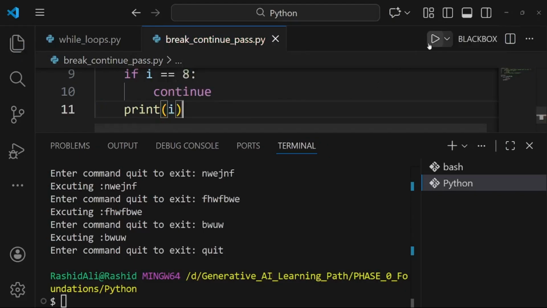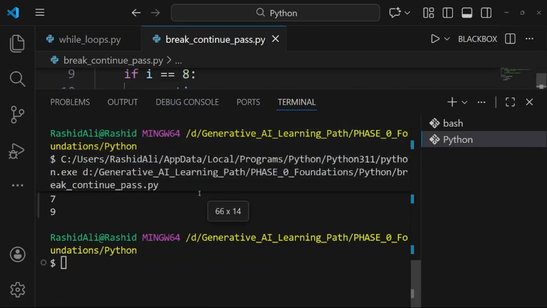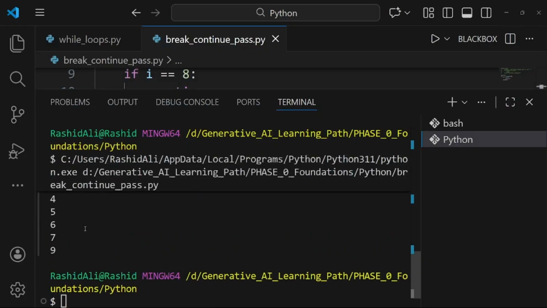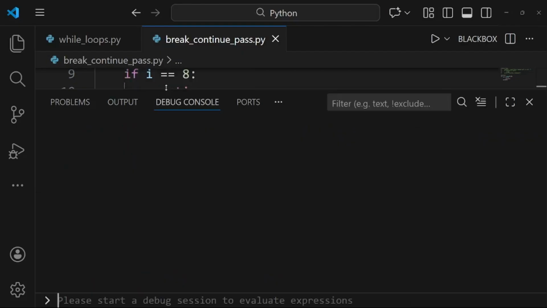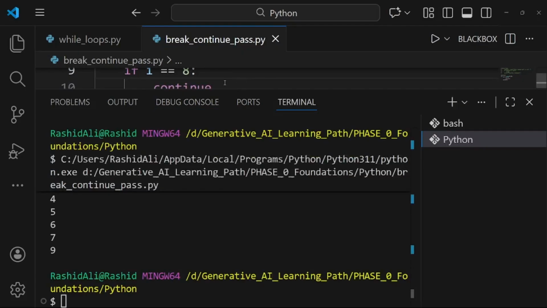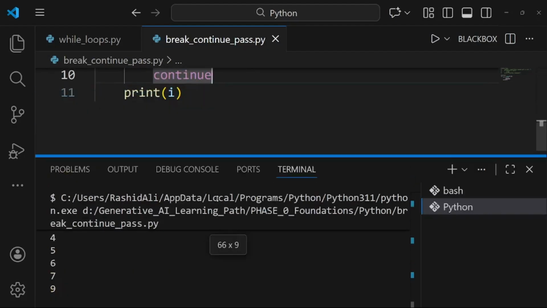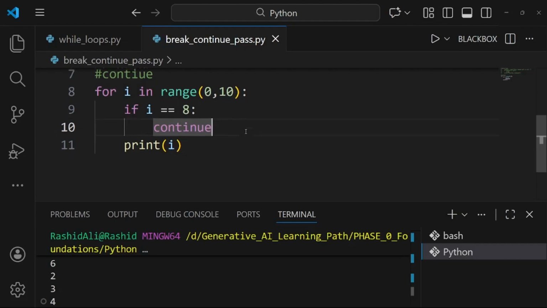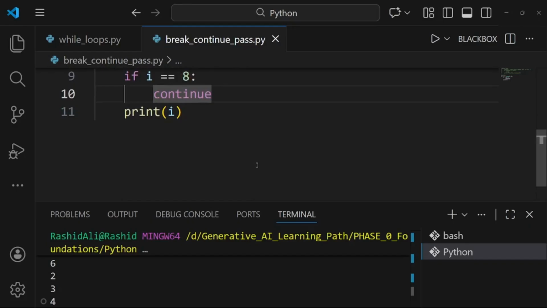Let us see what happened. You can see that it jumped from 7 to 9, and it has not printed 8. Actually, it got skipped by our given condition that if i is equal to 8, continue will skip the iteration, and it will start from the ninth value, which is next after 8.